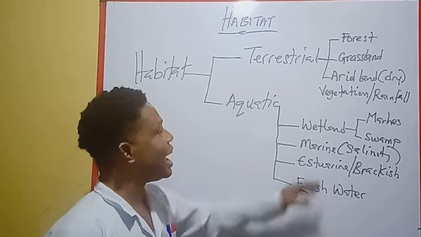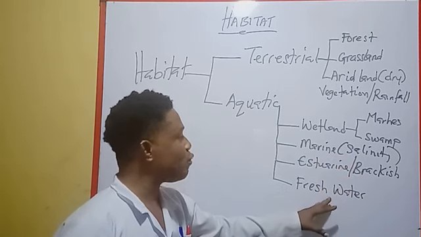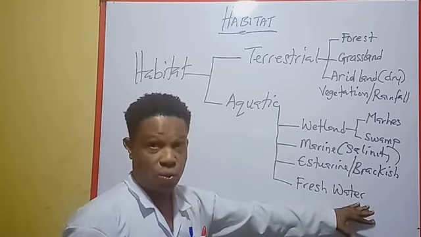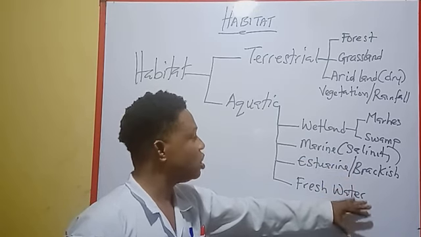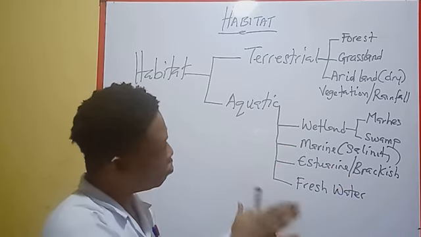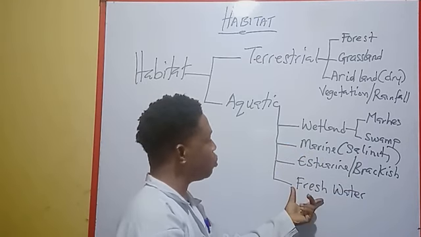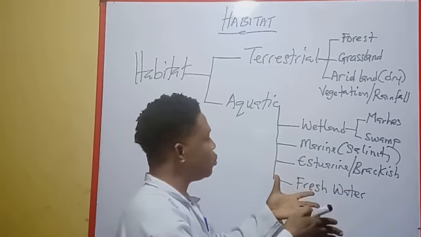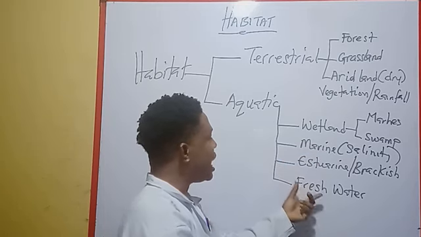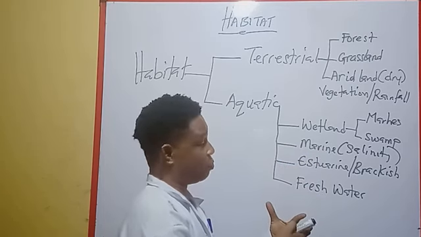Here you have high salinity. Here you have almost zero salinity. Then in estuarine, it's a mixture of marine and fresh water. In fact, it's a place where the marine and the fresh water meet.